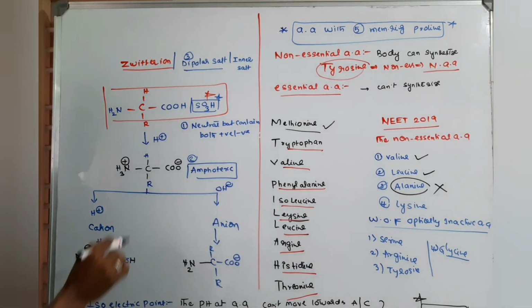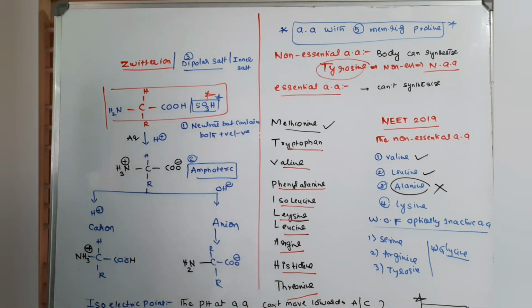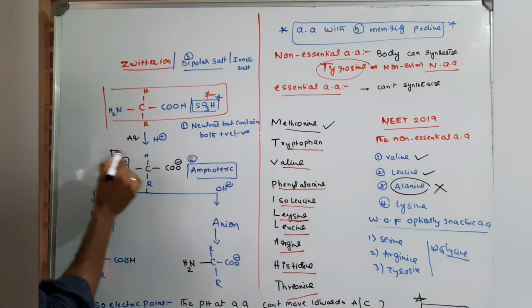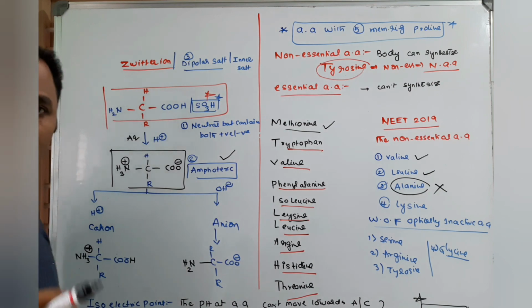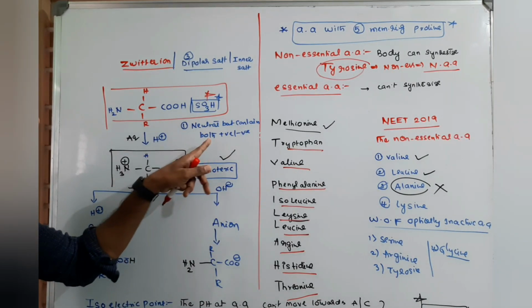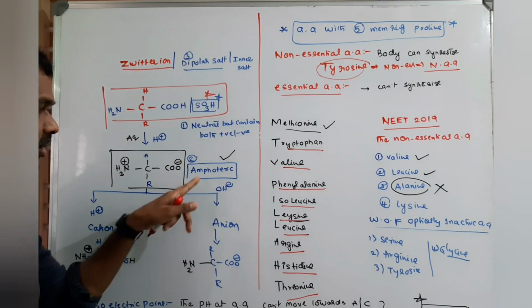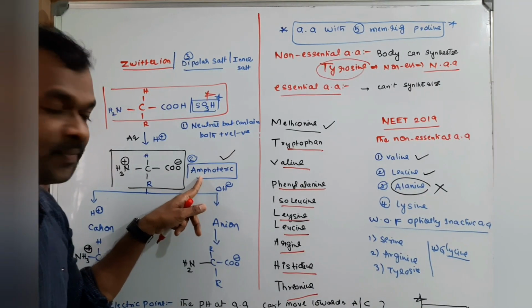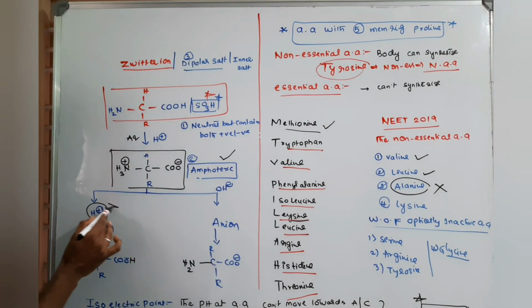And if you observe in aqueous solution, we are getting a zwitterion, which is amphoteric in nature. Very, very important. Zwitterion: neutral but contains both positive and negative parts, dipolar salt, and amphoteric in nature. Very, very important in strong acidic medium.